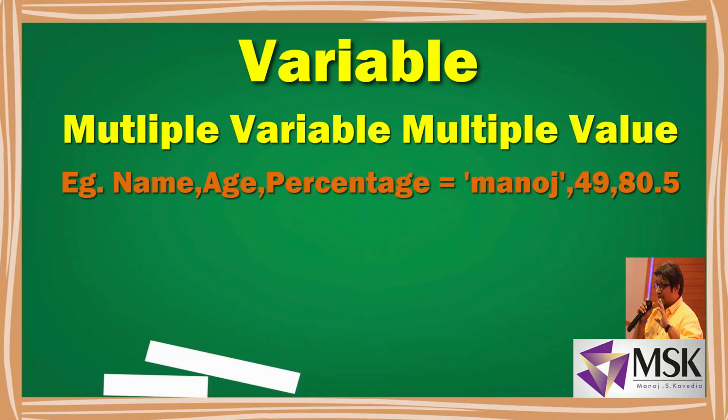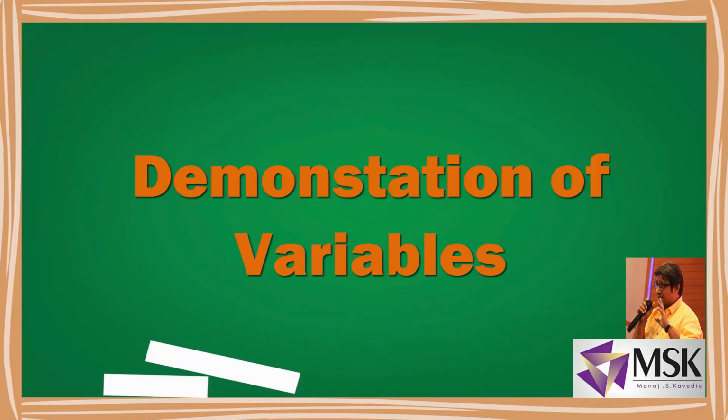Now in other programming languages I have to declare this as 3 different variables. So 3 lines will be needed. But the beauty of Python is I can define name, comma, age, comma, percentage. And I can write name as a string in single quotes, comma, age as a whole number and percentage as a floating number. So the first thing is name, so it will be assigned to the name variable. Second is the age, it is assigned to the second variable. And third is percentage, which will be assigned to the third variable. So 3 objects will be declared and the 3 values will be assigned. So that is another beautiful thing which Python supports.